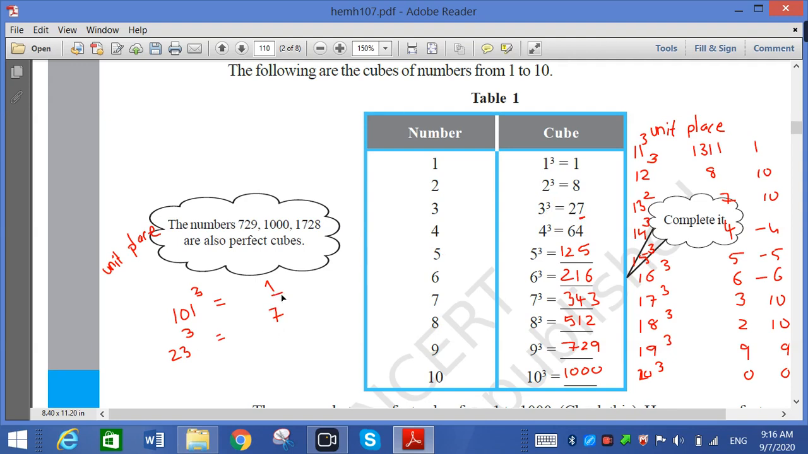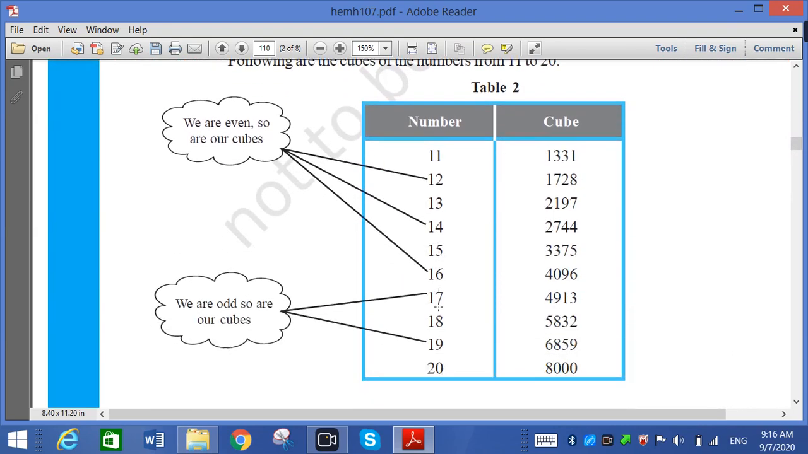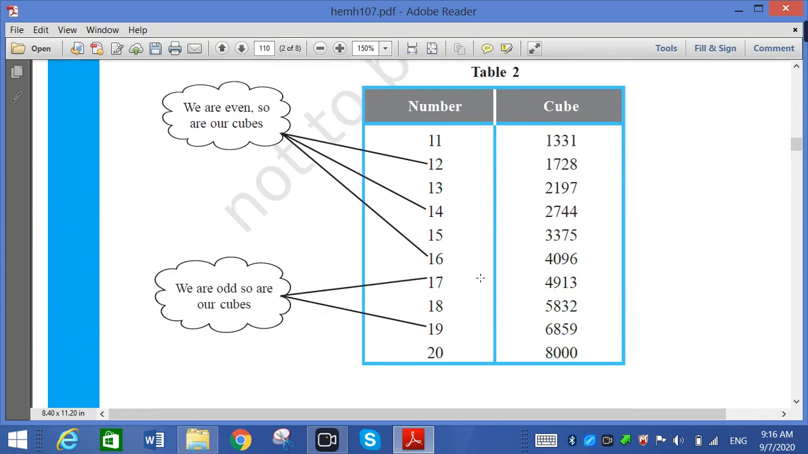So I have to write 7 as the unit place. So anyhow, 1 to 10 cube and 11 to 20, here in the new table, that is 11 to 20. Compulsorily you have to learn it. So again you have to write this in homework 2 times.